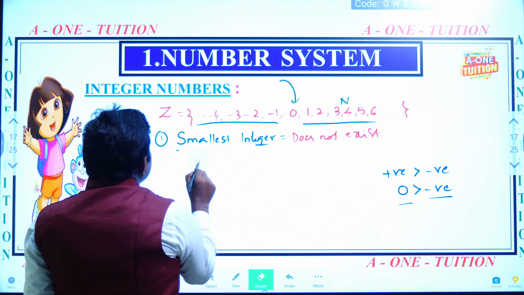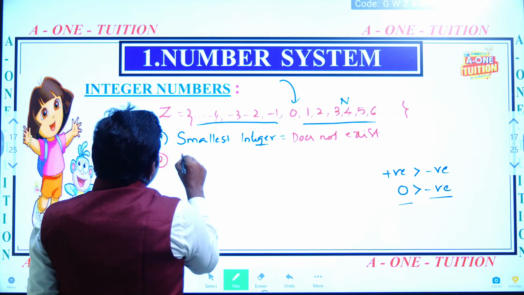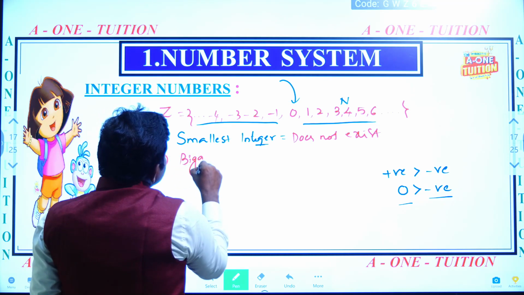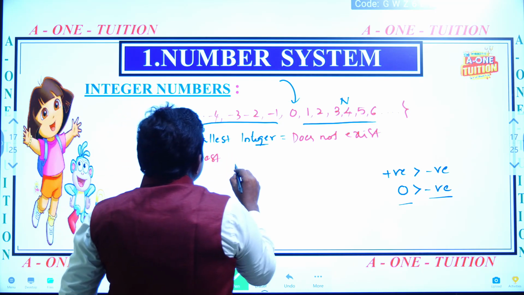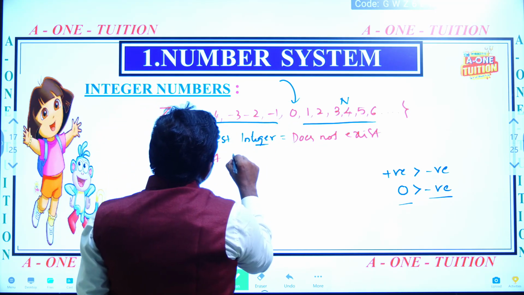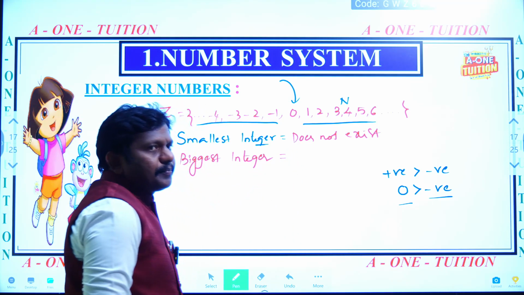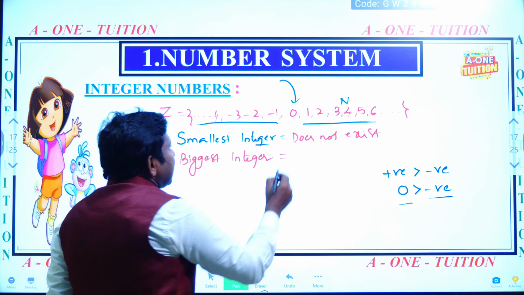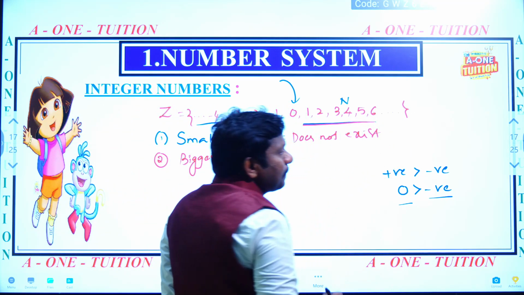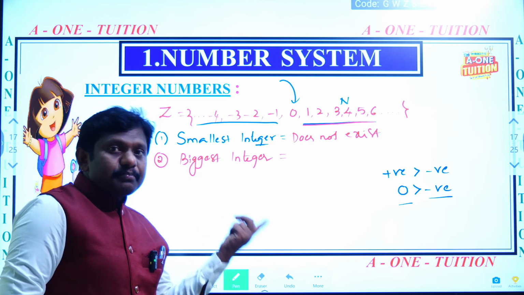Then what about the biggest integer? Biggest integer means definitely in positive numbers only, because positive numbers are bigger than negative numbers.